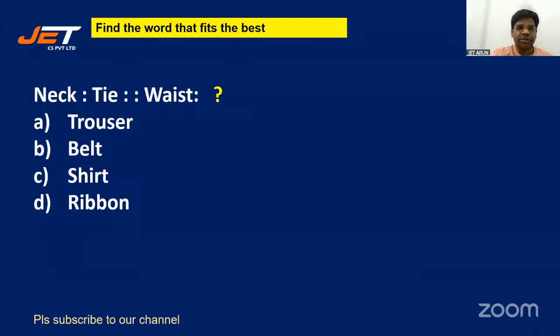Neck, tie, waist, trouser, belt, shirt, ribbon. Neck is to tie, waist is to... trouser, belt, shirt, ribbon. And obviously it is belt, students. Right, you're right.